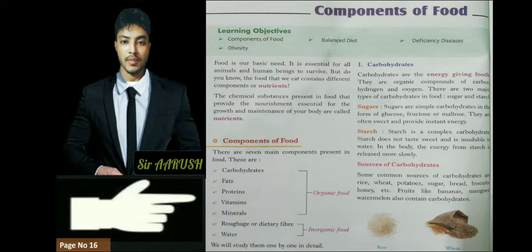So now we learn what are the sources of carbohydrate. There are so many sources of carbohydrate, the foods which give us energy. For example, rice, wheat, potato, sugar, bread, biscuits, honey, etc. And in fruits, bananas, mangoes, watermelon are carbohydrates. So these are the foods that give us carbohydrate.